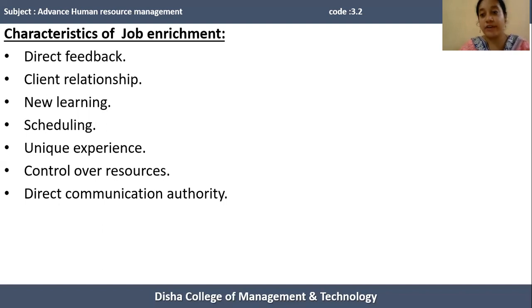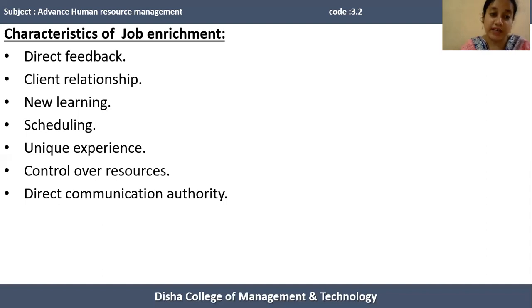In case of job enrichment, the organization allows human resources to schedule their own work. It means it provides some level of freedom to human resources to control their own work, to schedule or arrange their own assignments independently without consulting anyone, so that whatever creativity and innovative ideas human resources have can be utilized in a better way.